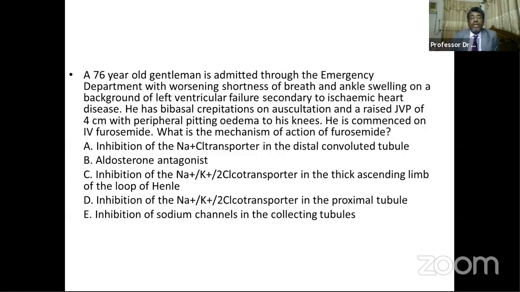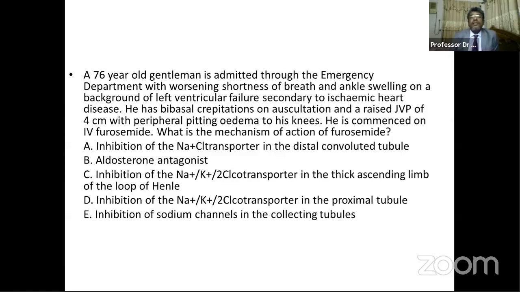Inhibition of the sodium chloride transporter in the distal convoluted tubule. This is the aldosterone antagonist. Inhibition of the sodium potassium 2-chloride co-transporter in the thick ascending limb of loop of Henle. Inhibition of the sodium potassium 2-chloride co-transporter of the proximal tubule, and inhibition of the sodium channels in the collecting tubule.